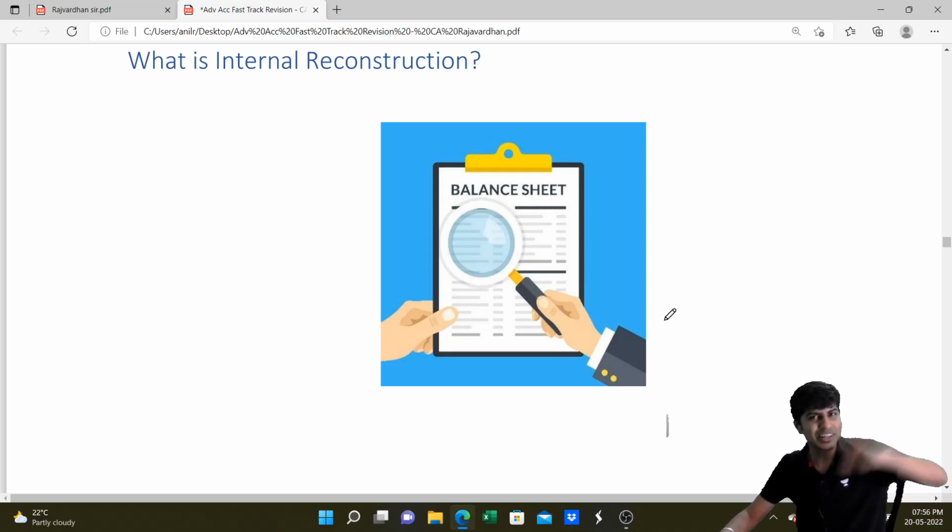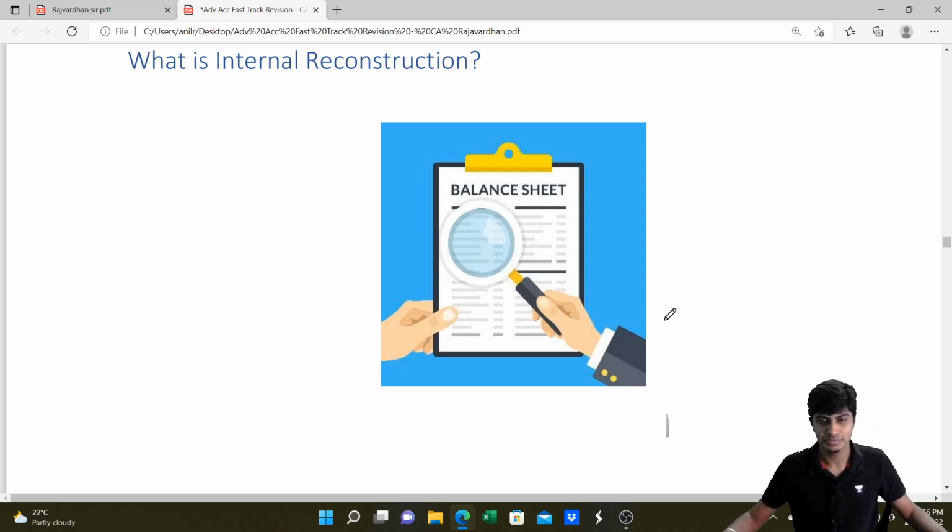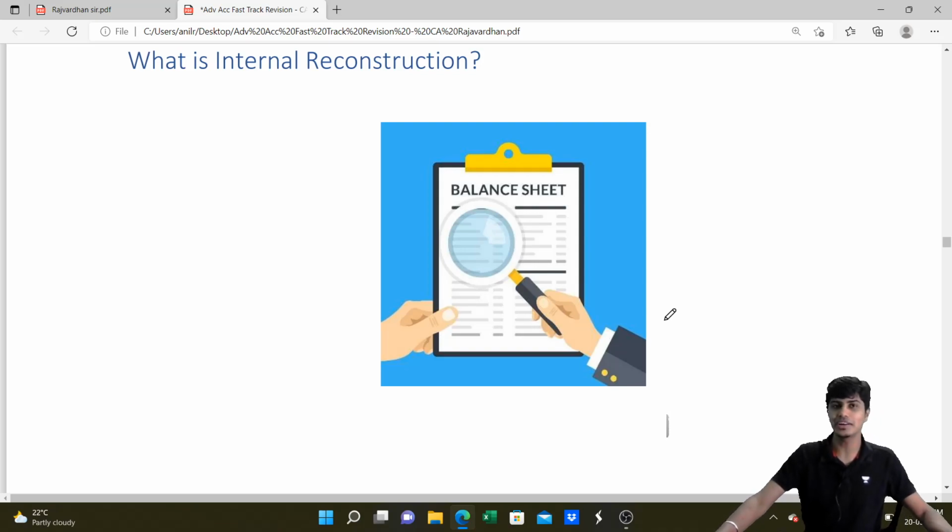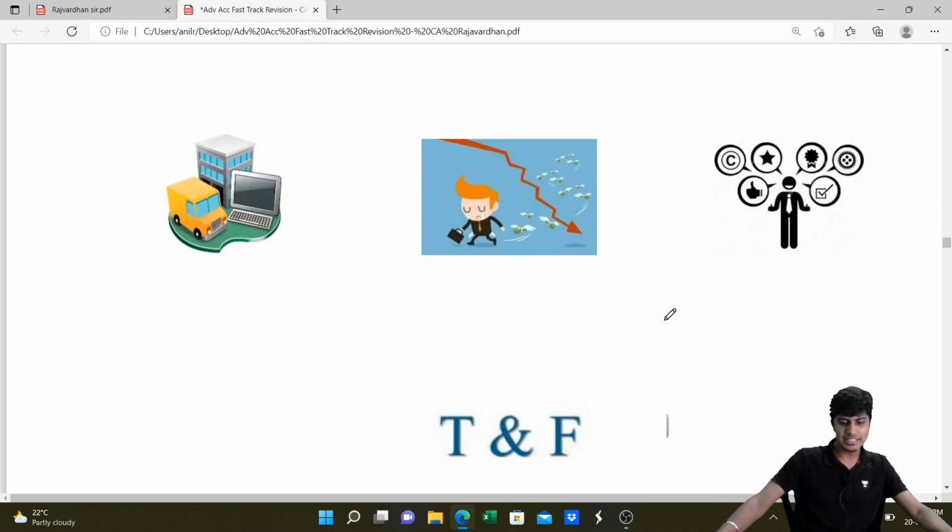You revamp the entire company financially without going for liquidation or incorporation. However, if you do it with liquidating this company, creating a new company to take over these assets, that's what we call external reconstruction. I hope you understood what internal reconstruction is all about. Yeah, let us see the accounting side of this.